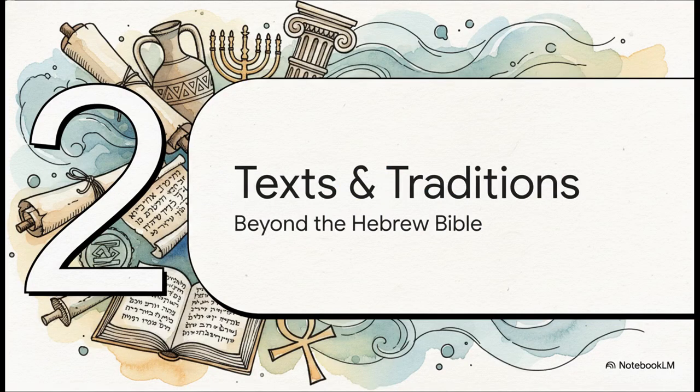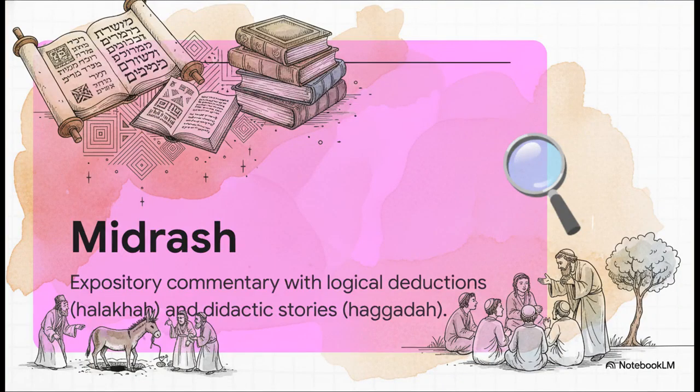Moving on to Section 2, Sacred Texts and Traditions, beyond the Hebrew Bible. The Jewish people developed these incredibly deep literary traditions alongside Scripture, and a really prominent one was the Midrash. Think of the Midrash almost like a detailed expository commentary, and it broke down into 2 fascinating categories. The first was the Halacha, which was highly legalistic. It's like having lawyers logically deducing whether you're allowed to pull your donkey out of a hole on the Sabbath.